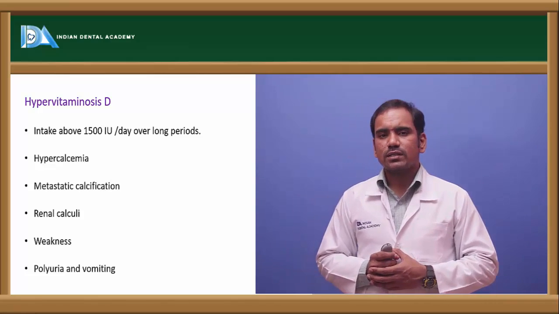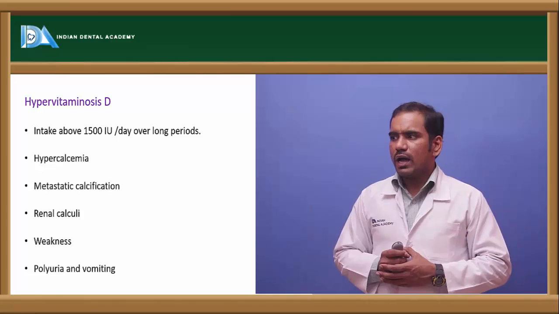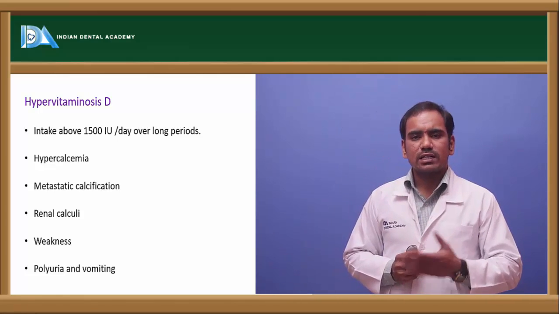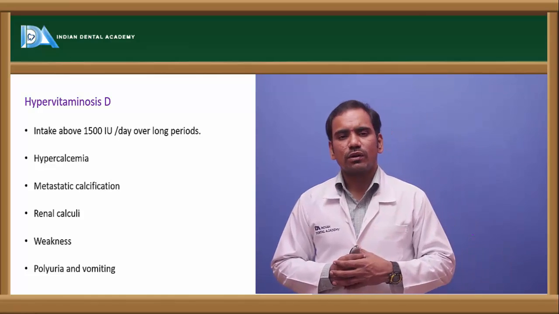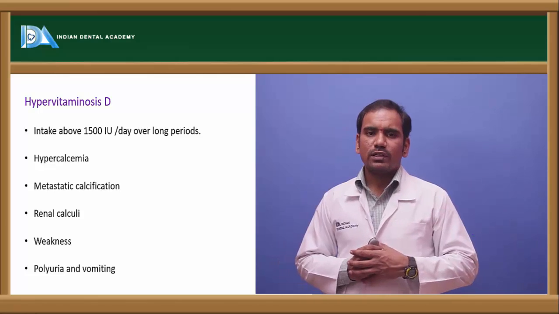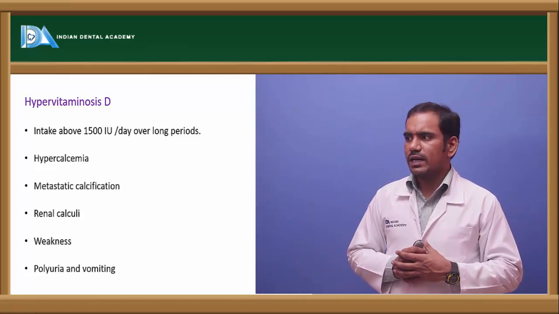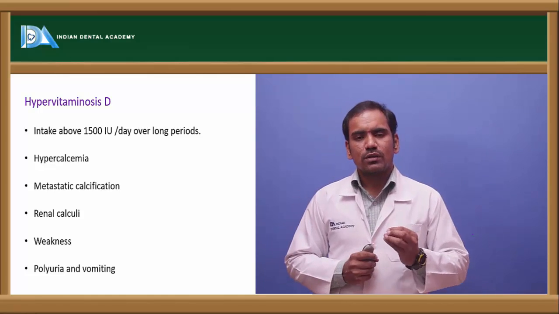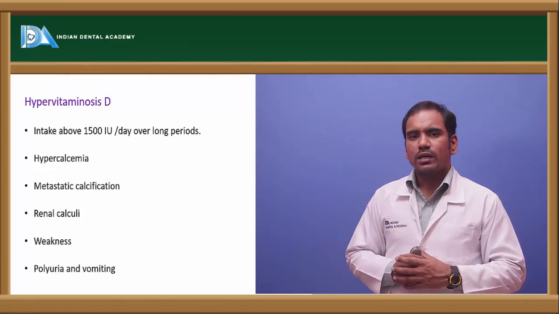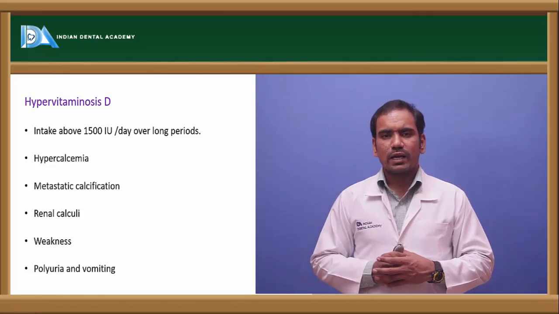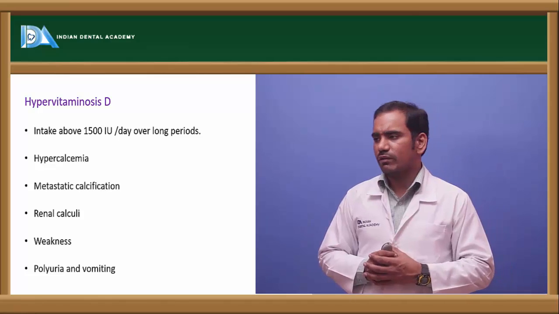The important features of this condition are hypercalcemia. As you know, vitamin D increases the blood calcium level, and when you are taking an excess amount of vitamin D, it leads to hypercalcemia. And apart from that, it leads to metastatic calcification. There is calcification of tissues. So calcium gets deposited in the tissues. That condition we call metastatic calcification. Again, that is because of increased calcium level in the blood.